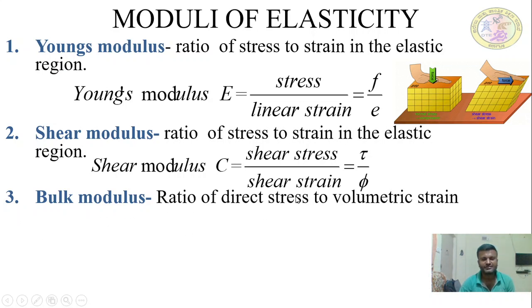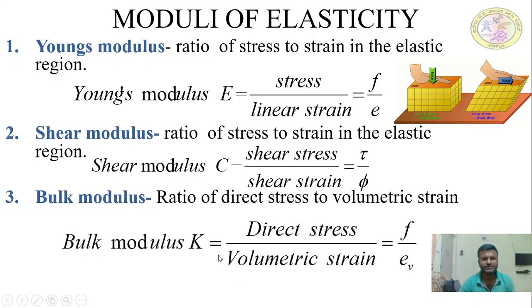Next, in the previous slide we discussed one more elastic constant, which is called bulk modulus, the ratio of direct stress to volumetric strain. When the material is subjected to three mutually perpendicular forces, it undergoes deformation within the elastic limit. The ratio of direct stress to volumetric strain is called the bulk modulus of elasticity, given by K is equal to direct stress divided by volumetric strain, F by EV.